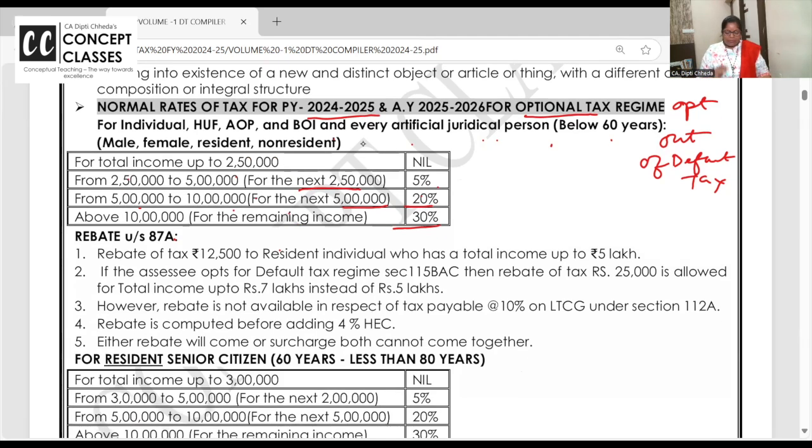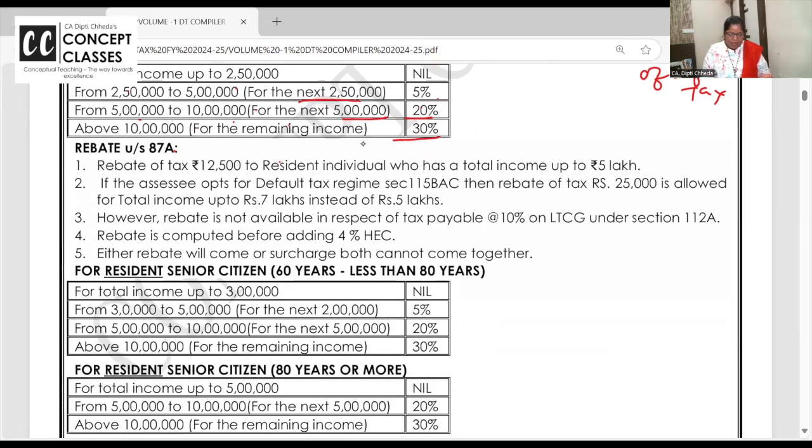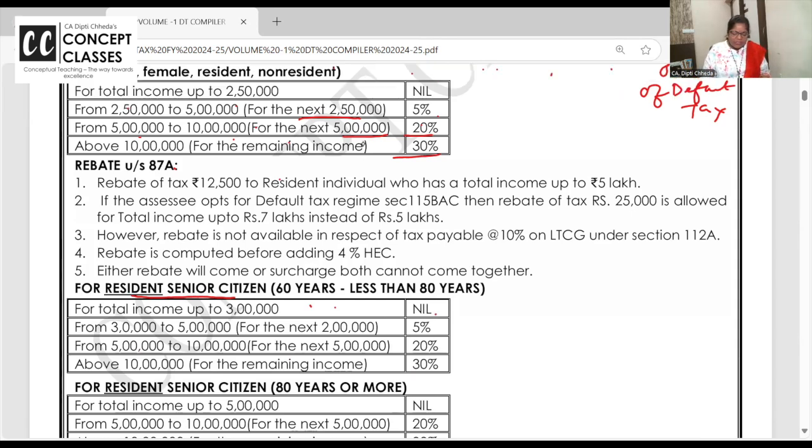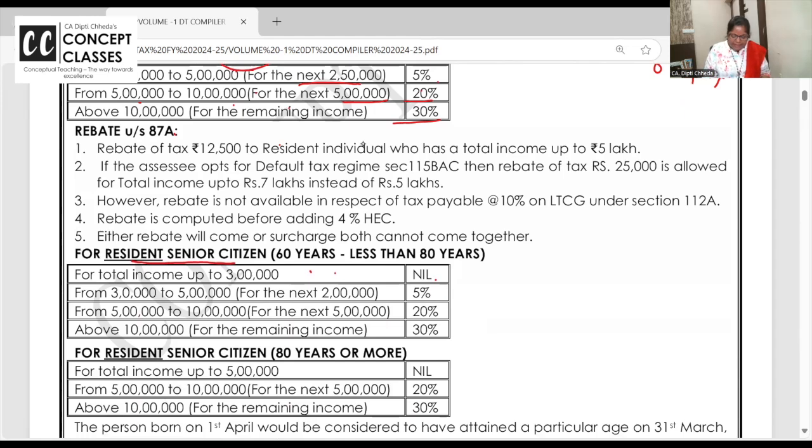Now, if you are a resident senior citizen, 60 years and above and up to 80 years, then instead of 2.5 lakh, the basic exemption is 3 lakh. Next, 3 lakh to 5 lakh, on the next 2 lakh, 5%. 5 lakh to 10 lakh, 20%. Above 10 lakh, same. Basic exemption is 3 lakh for 60 years and less than 80 years.